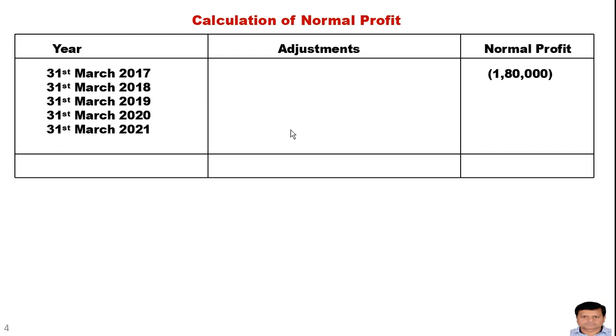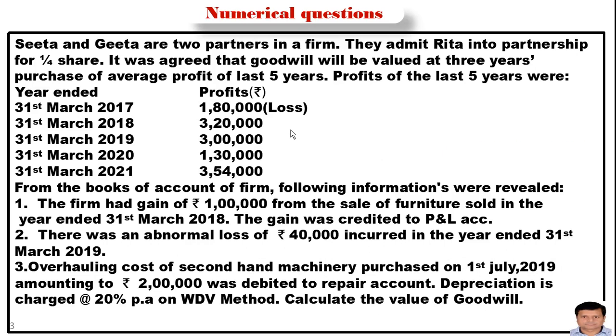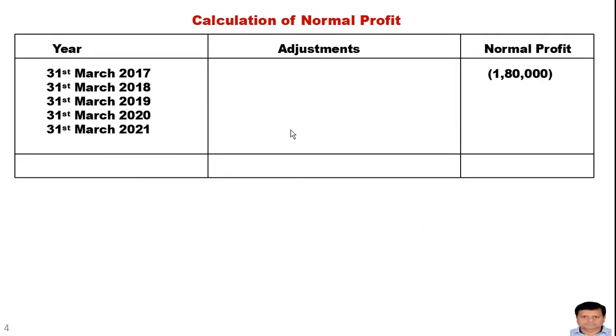If we read the question again, for the year ended 31st March 2017, the loss is given but no information has been given against this item. It means this is the normal profit, or we can say the normal loss.